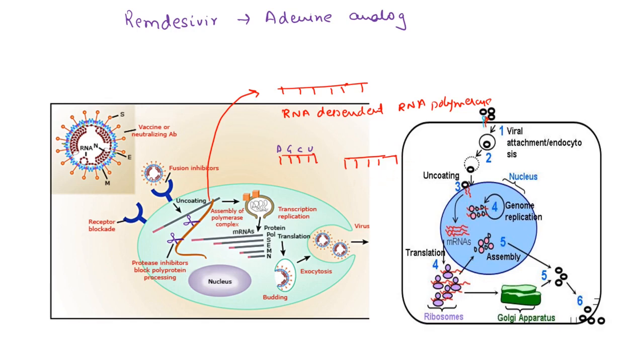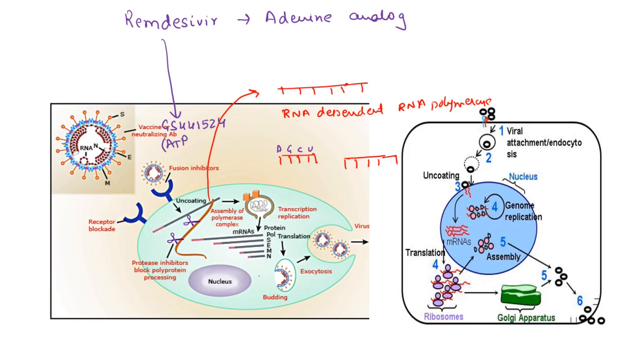Now since remdesivir is an adenine analog, when remdesivir enters the human cell, it gets converted to its active form. The active form is known as GS441524, which is an adenosine triphosphate analog.